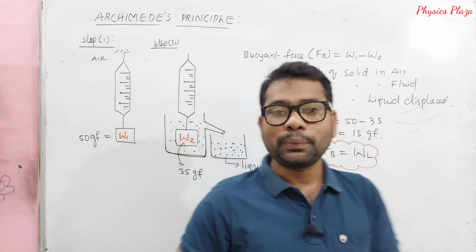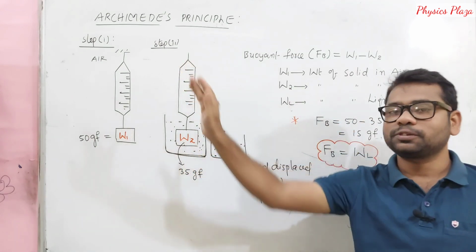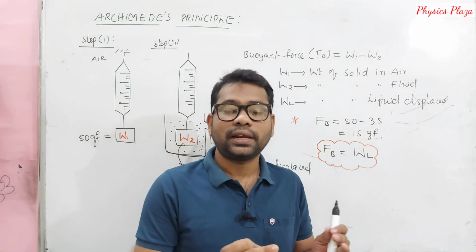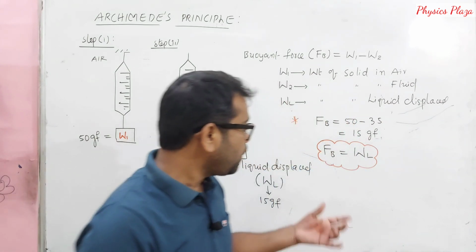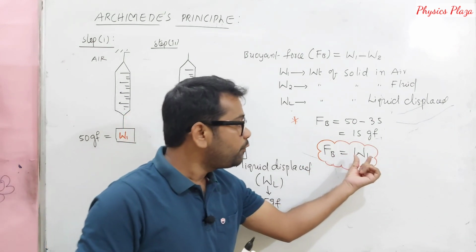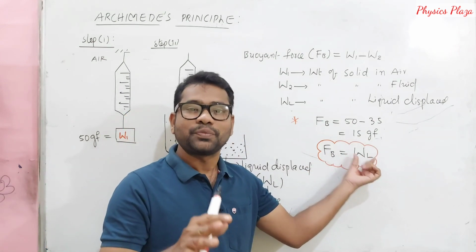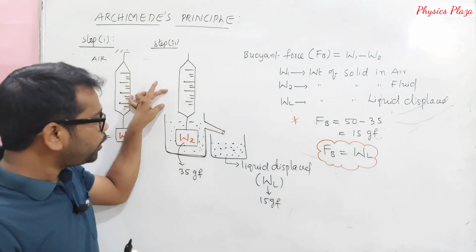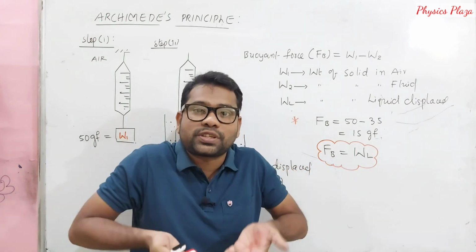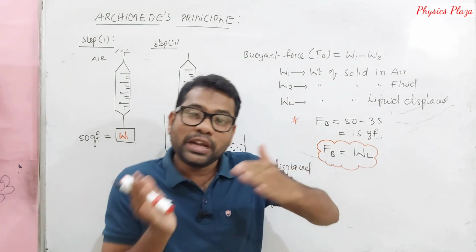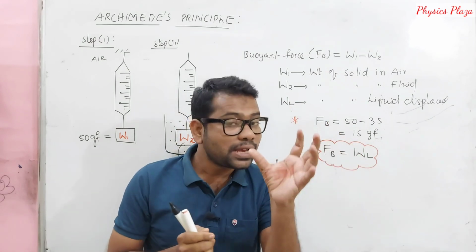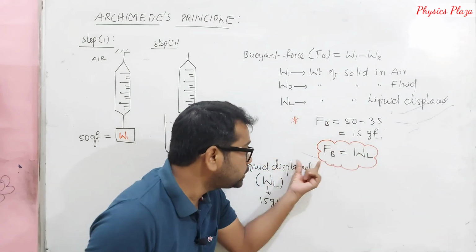One part, calculate the buoyant force. Another, calculate the weight of the liquid. So we can see that buoyant force is equal to the weight of the liquid displaced. When a body is immersed partially or wholly, it experiences a buoyant force. At the same time, it displaces some water or liquid, which has a weight. So both are equal.